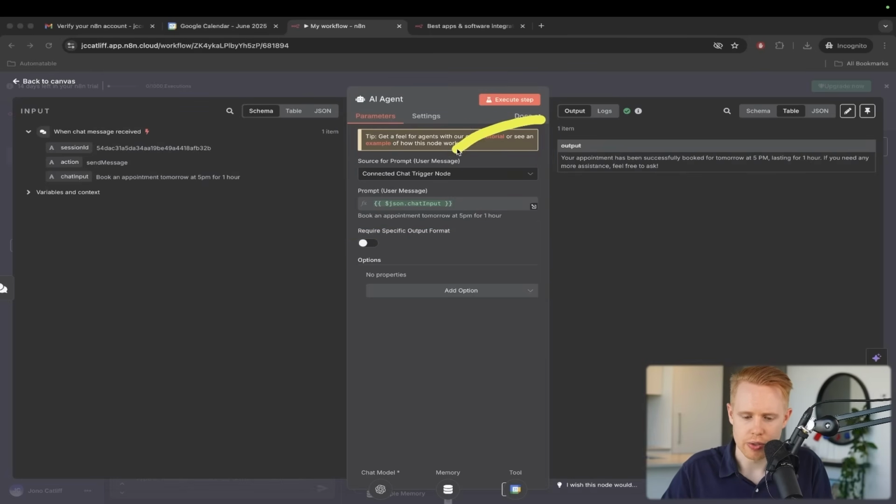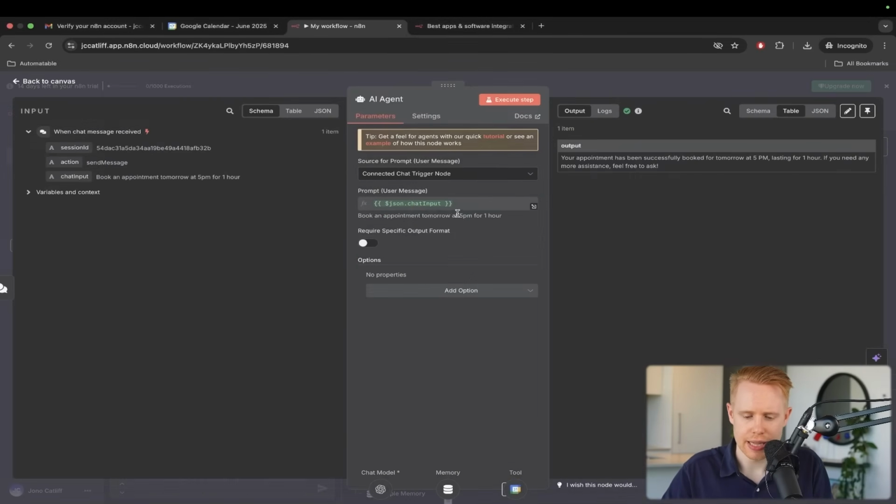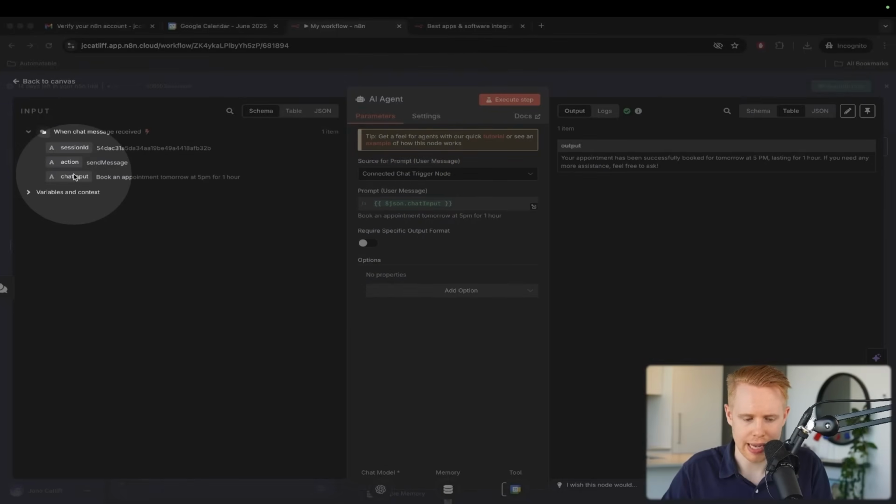Essentially, this AI agent is connected to a chat node over here, and we're passing in a user message, which is what we typed out, book an appointment tomorrow at 5 p.m. for 1 hour, listed right here. We can change this output, and we'll get into that.